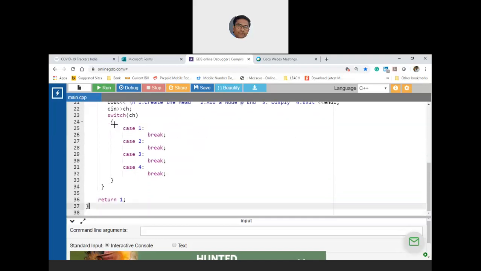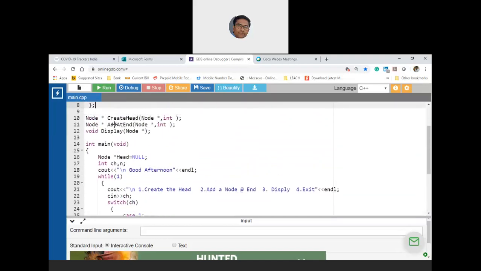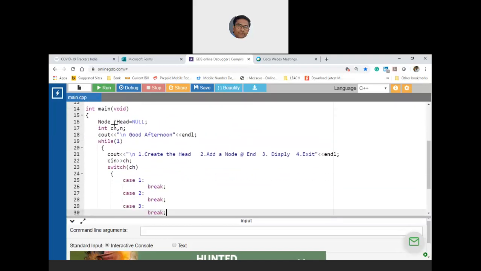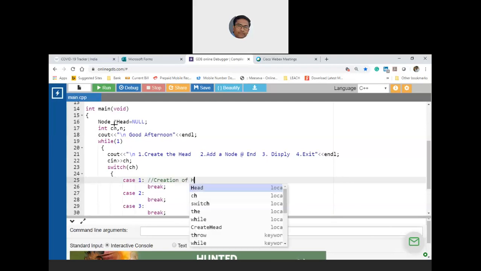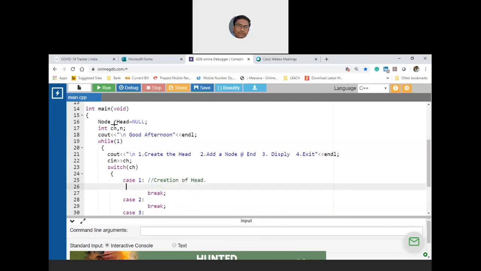Okay, clear? Now let us concentrate on the first one. What do you mean by first? That means the user is willing to create a head. So here, if the user has already created a head, before I further proceed, does anybody have any doubts?